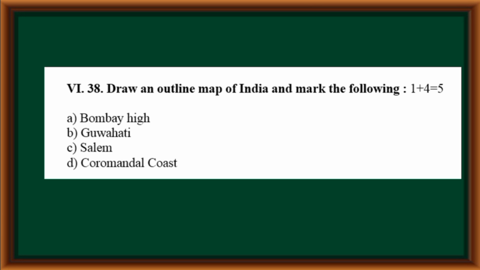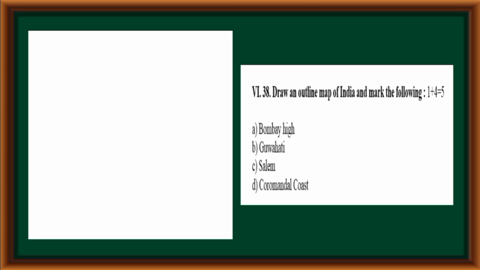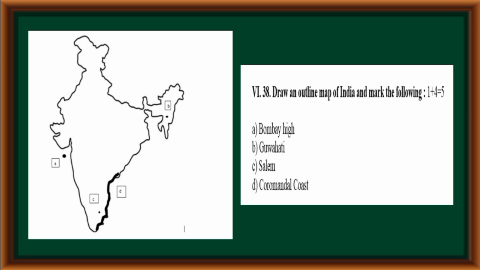Draw an outline map of India and mark the following: Bombay High, Guwahati, Salem, Coromandel Coast. A. Bombay High, B. Guwahati, C. Salem, D. Coromandel Coast.